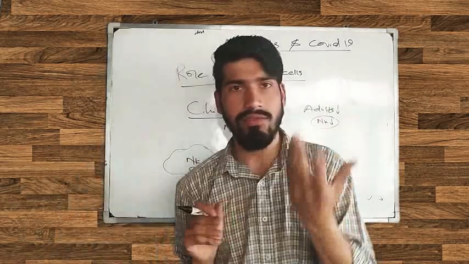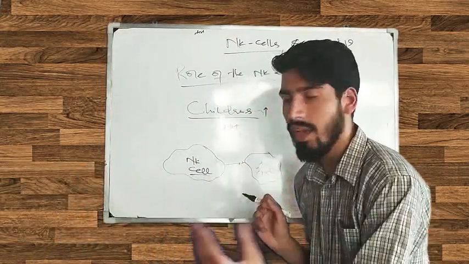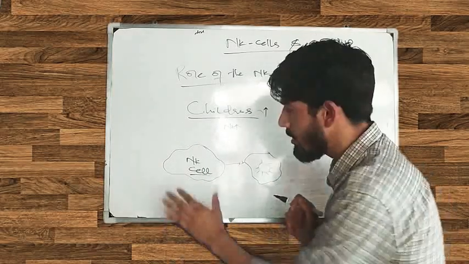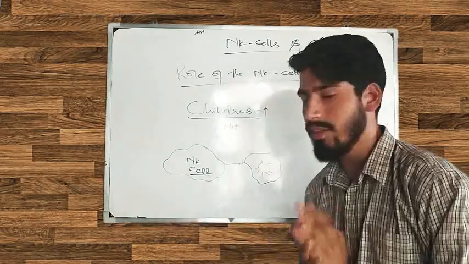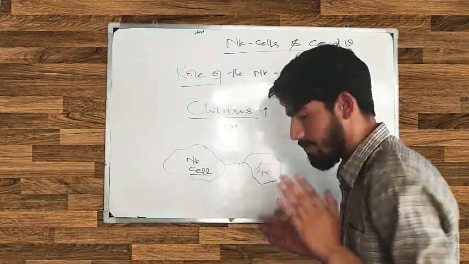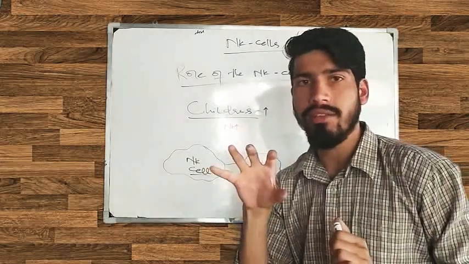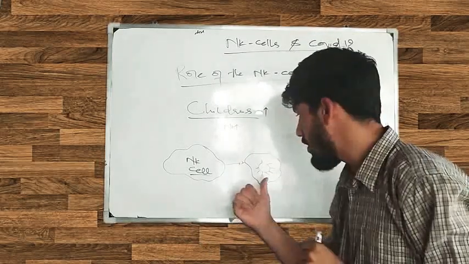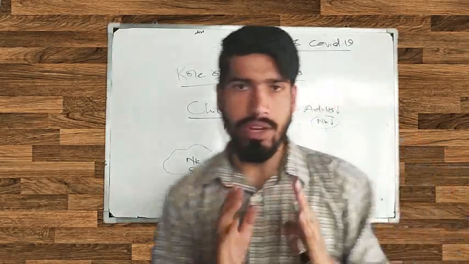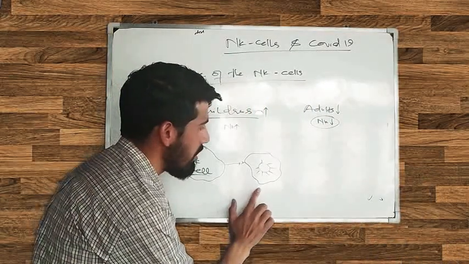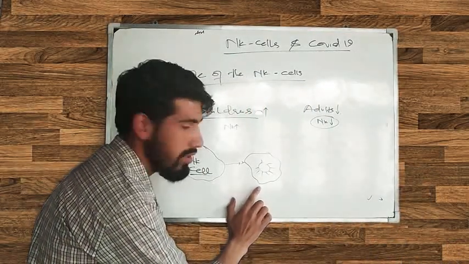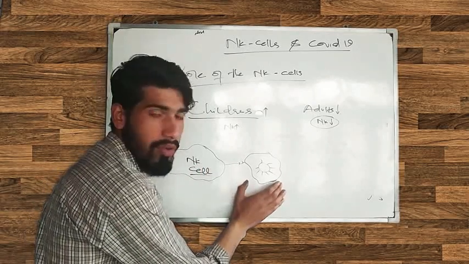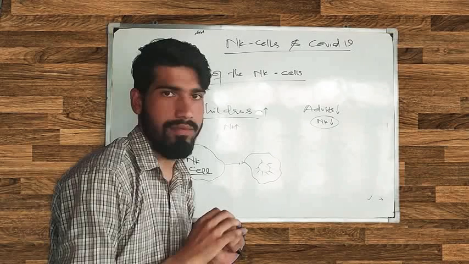That's why I call it the lazy type. This cell is exhausted. In exhausted cells, the NK cell does not do the perfect job towards the cell. If this is the infected cell, the NK cell is not very sure whether it is infected or not.